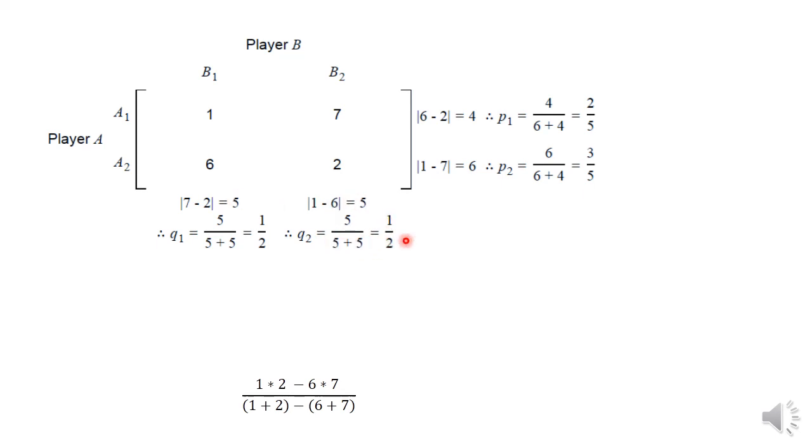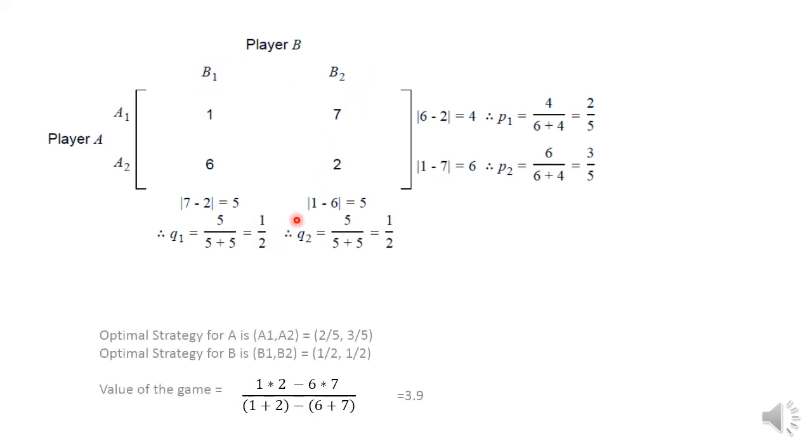So overall, the probabilities of A1, A2 are 2 by 5, 3 by 5. The probabilities of B1, B2 are half and half. Finally, the optimal strategy for A is A1, A2 in the probabilities of 2 by 5, 3 by 5. The optimal strategy for B is B1, B2 with 1 by 2, 1 by 2. The value of the game is 1 into 2 minus 6 into 7 divided by 1 plus 2 minus 6 minus 7, which comes out to be 3.9.